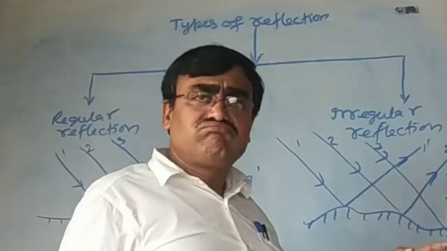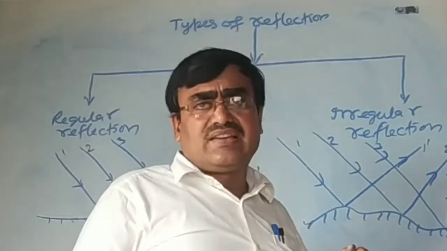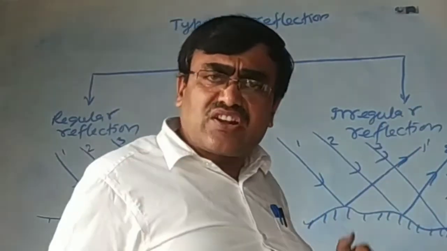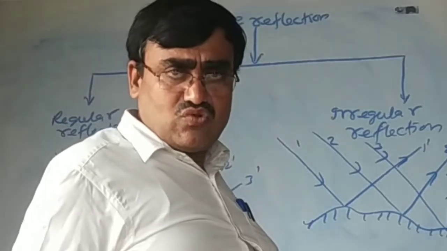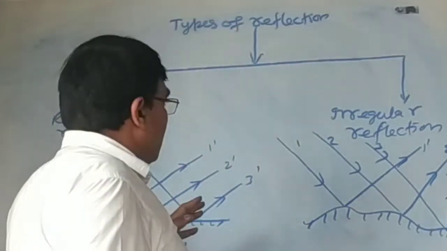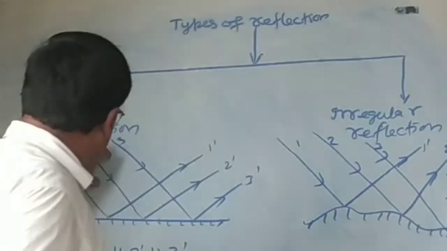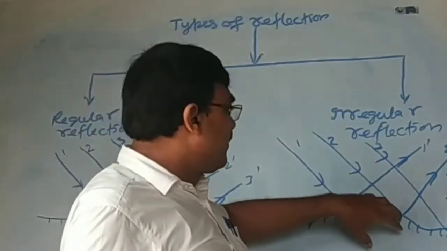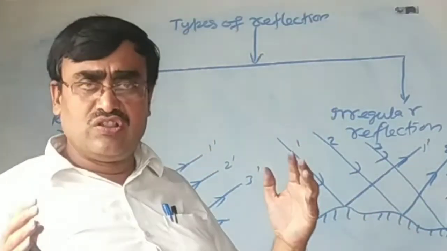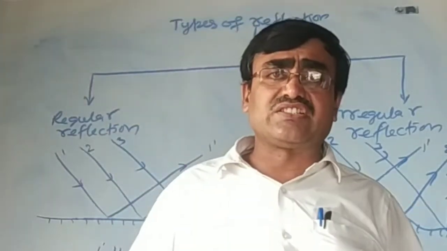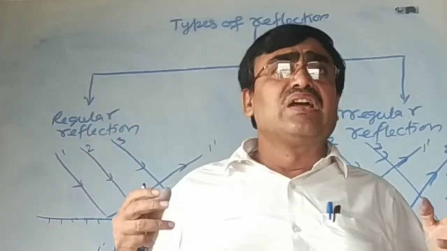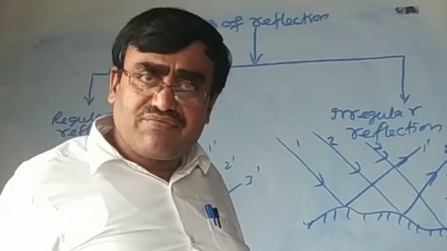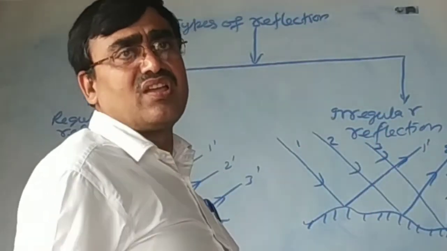Regular reflection happens in a mirror, while irregular reflection happens on utensils of steel or other metals, or any highly polished surface.